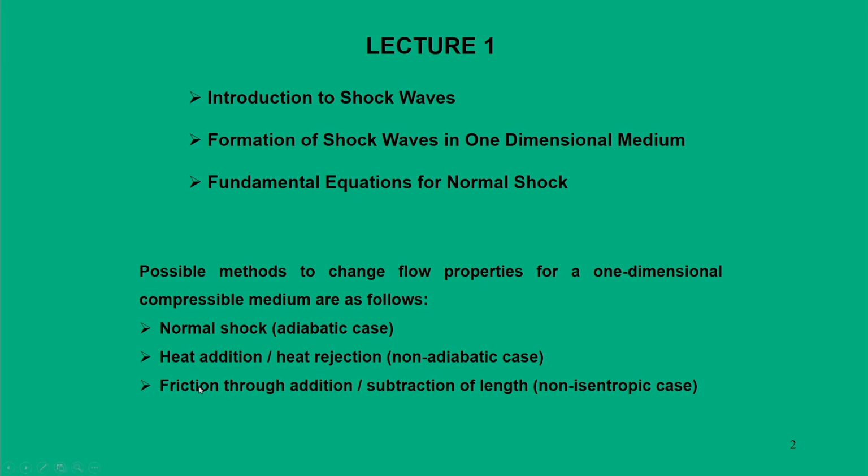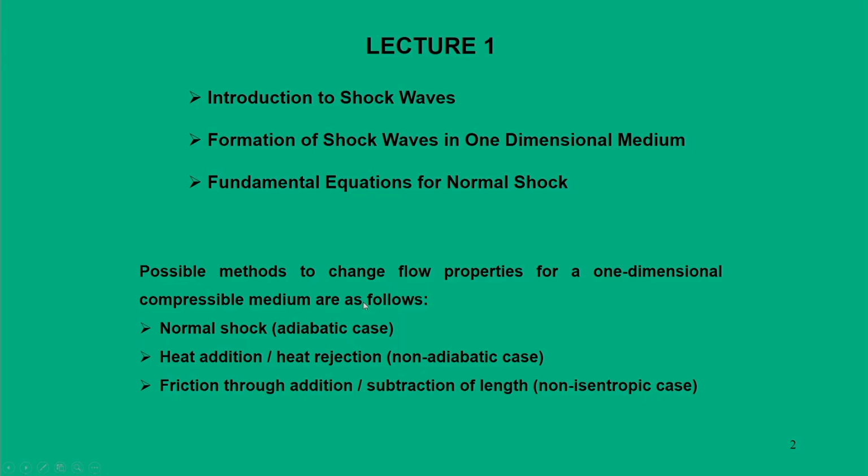Now, when we introduce friction in a medium, how do we introduce friction? We can introduce a length. Length means, when a flow is taking place in a one dimensional duct, we can increase its length or decrease its length. So, that is what we say addition or subtraction of length. Since we are talking about friction, this is also a non isentropic case. So, in all subsequent situations we will analyze all these cases one by one.